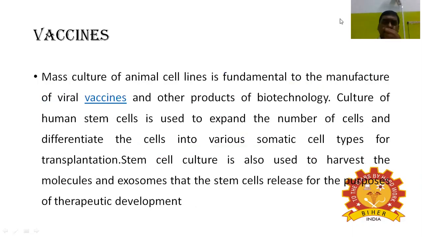Next, I'm coming to the vaccines. The mass culture of animal cells or cell lines is fundamental to the manufacture of viral vaccines and other products of biotechnology. The culture of human stem cells is used to expand the number of cells and differentiate cells into various somatic cell types for transplantation.